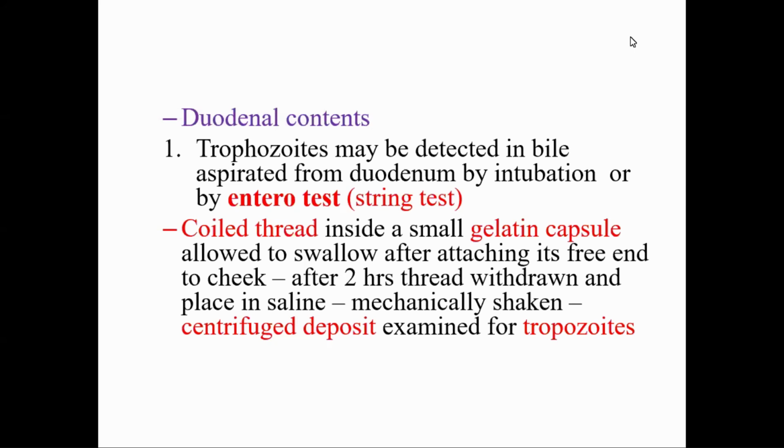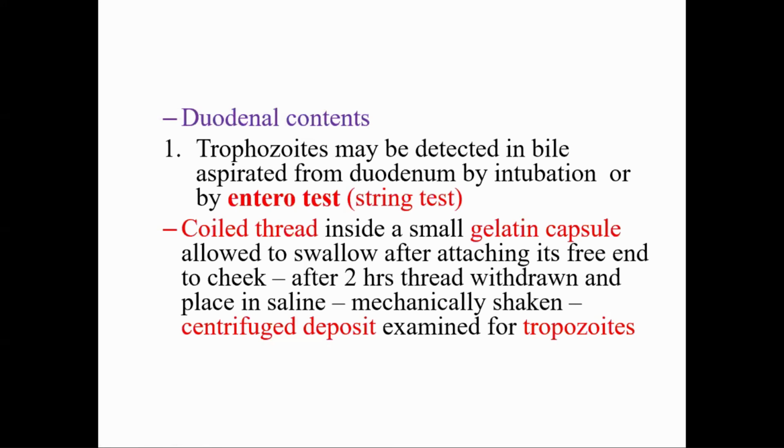After ingestion, the capsule dissolves in the stomach and the coil thread passes down. After 2 hours, the thread is withdrawn, placed in saline and mechanically shaken, the suspension is centrifuged, and the deposit is examined for trophozoites.